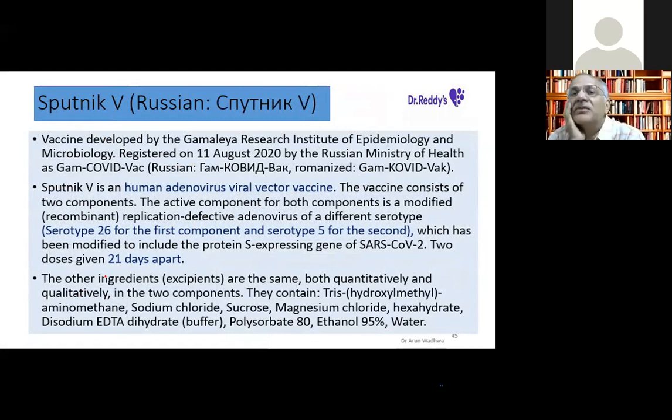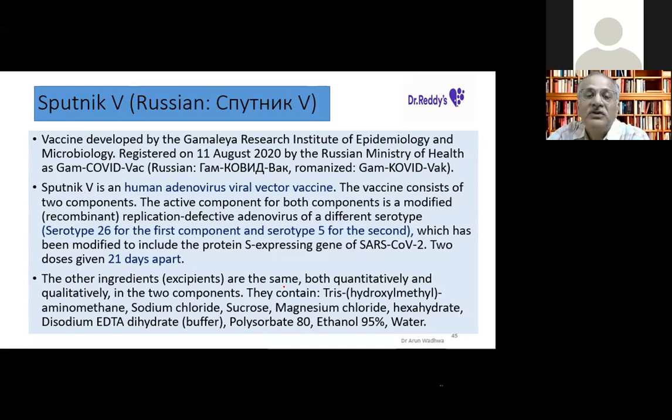The interesting thing about this, different from the AstraZeneca vaccine, is that it has two different molecules. The vaccines are supplied as dose 1 and dose 2, based on a prime-boost principle. The first adenovirus is 26, and the second one is 5. These vaccines are given 21 days apart, as compared to AstraZeneca, which is given 4 weeks apart.